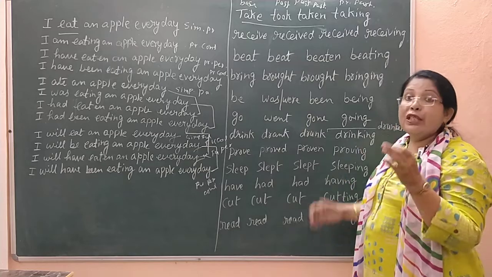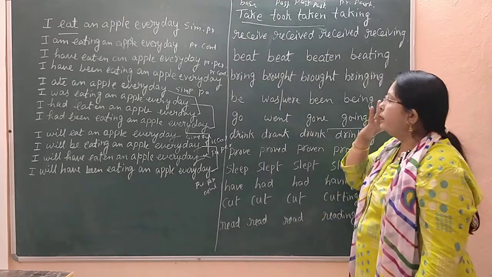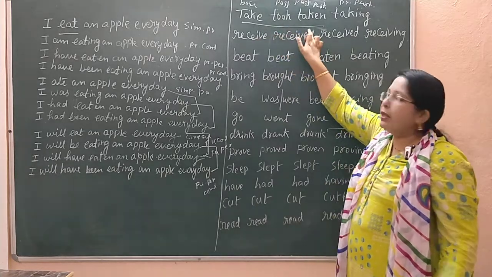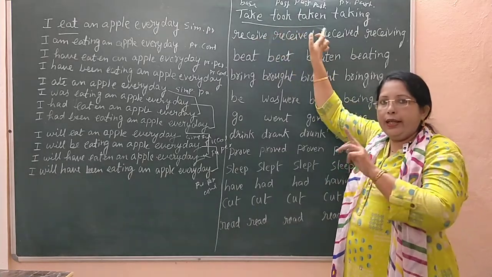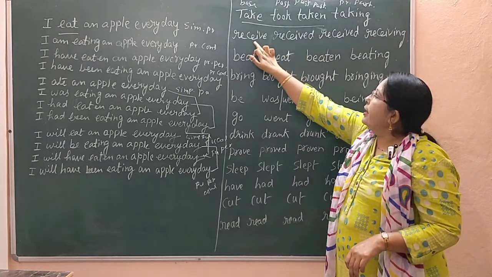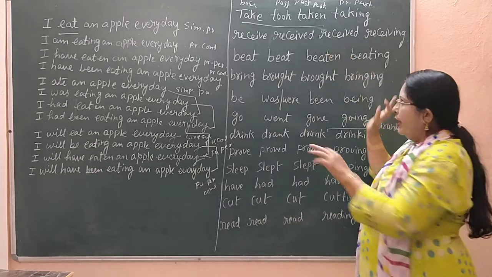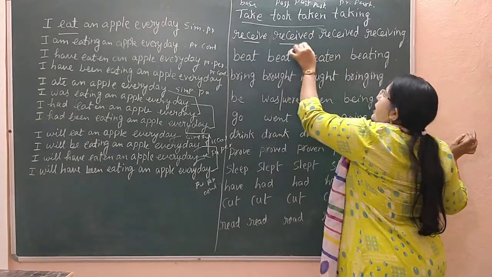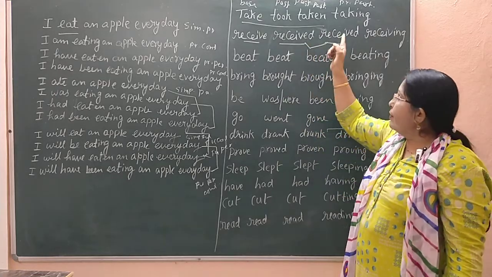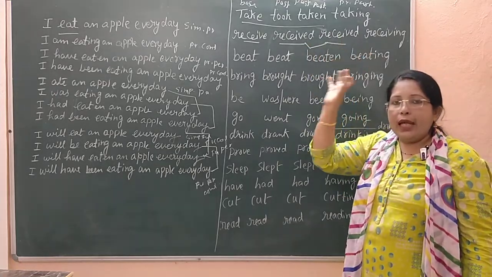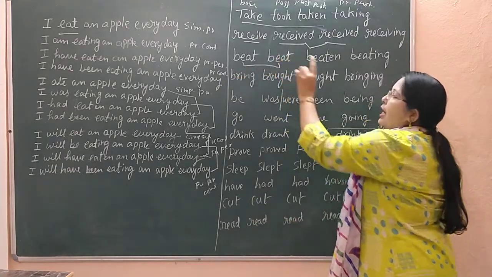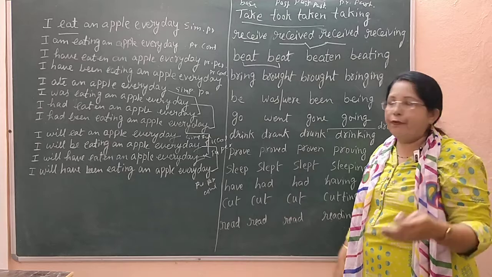In these three there is a difference you have to note down. Here in this verb all three forms are different: take, took and taken. Here, receive, received, received: these two forms are the same. The past tense as well as the past participle give the same word, received. Here these two are the same, but the pronunciation is different.